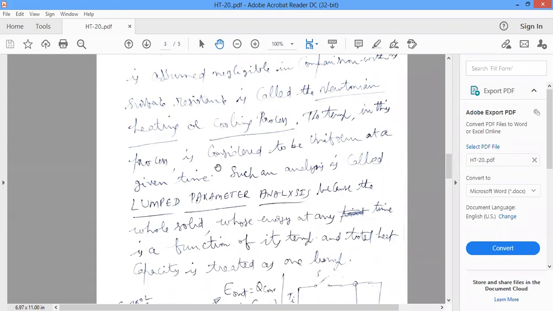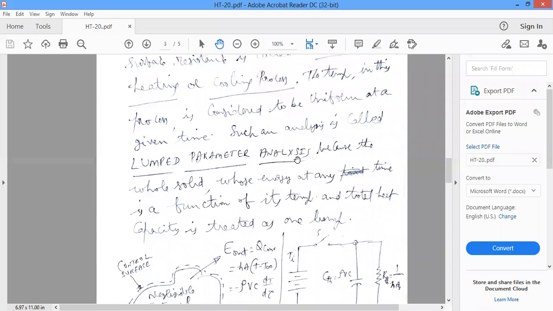The temperature may change from time to time, but at a given time it is considered uniform throughout the system. Such analysis is called lumped parameter analysis.